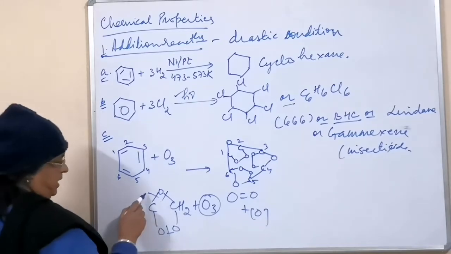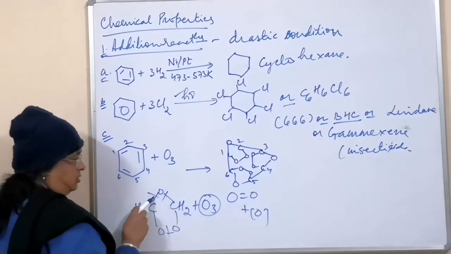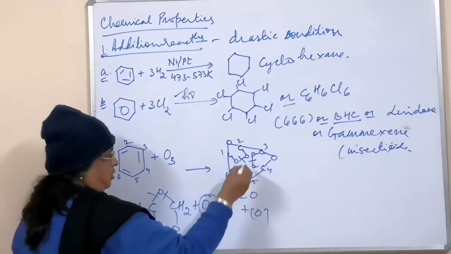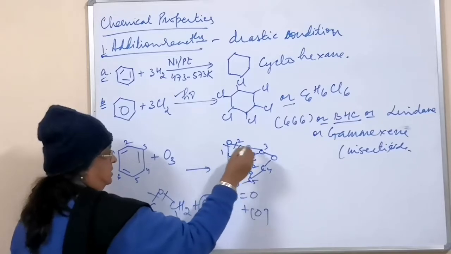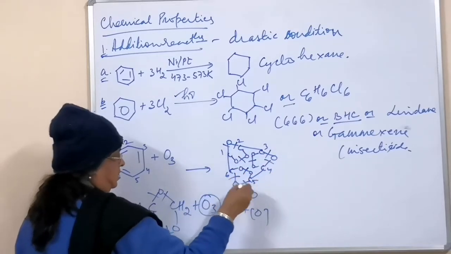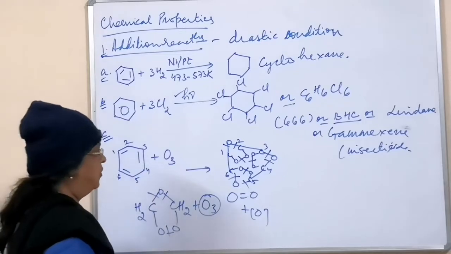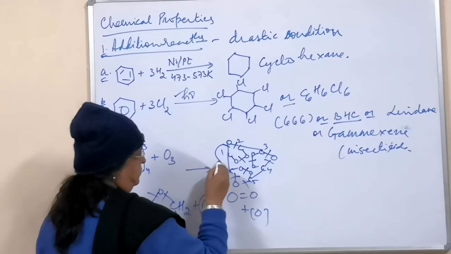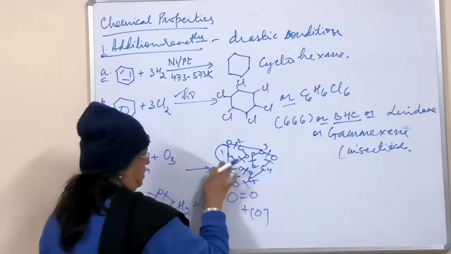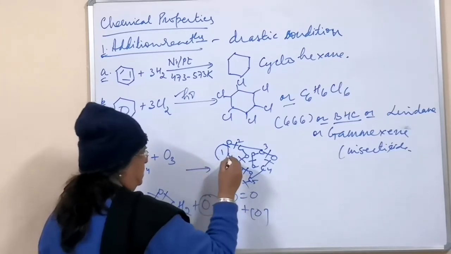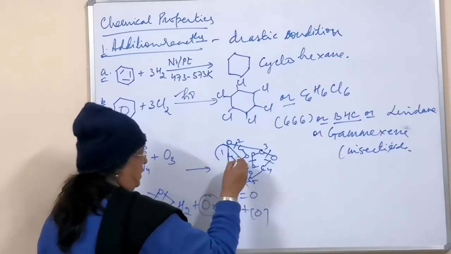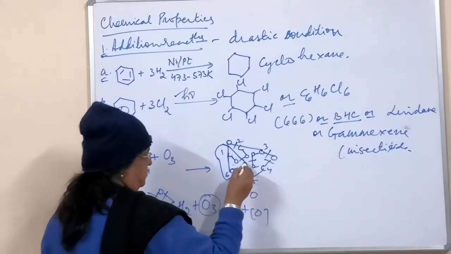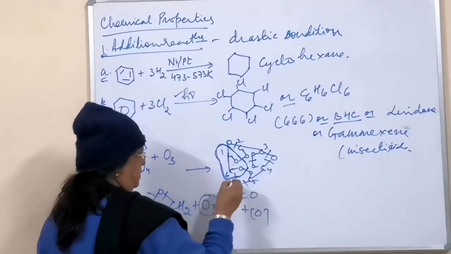Then the bond has to break at 3 places: either side of the single oxygen and from the middle of the 2 oxygens. So the middle of the 2 oxygens like this, and either side of the single oxygen like this. It will break. So what do we have? See, it's broken, so we have this one here, and this is like this. And like this, one piece is like this.